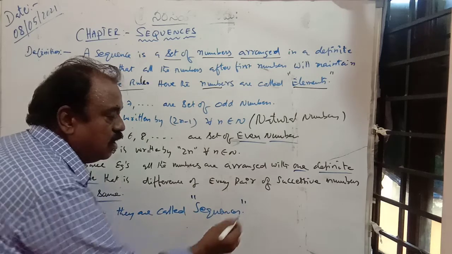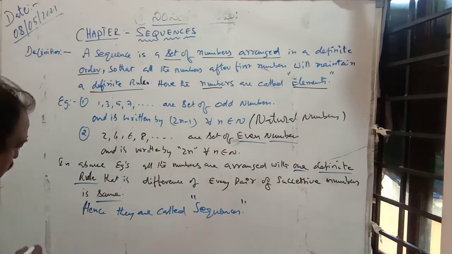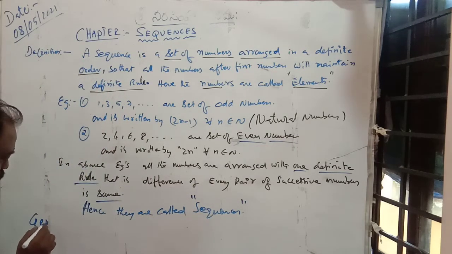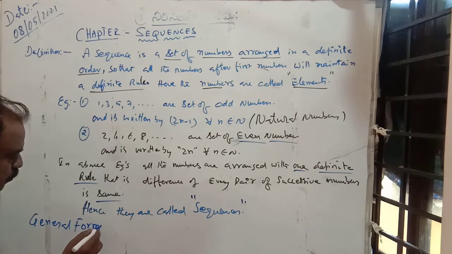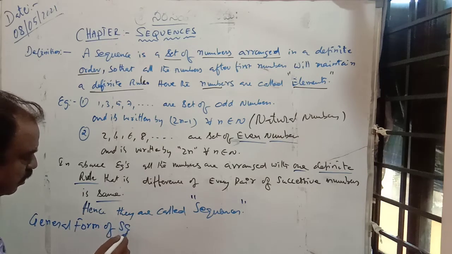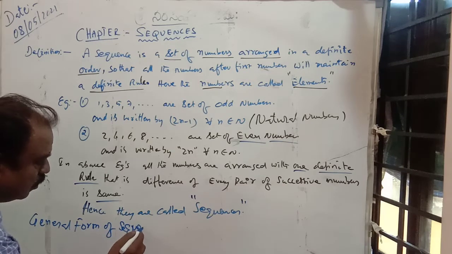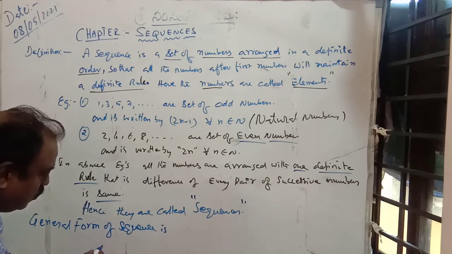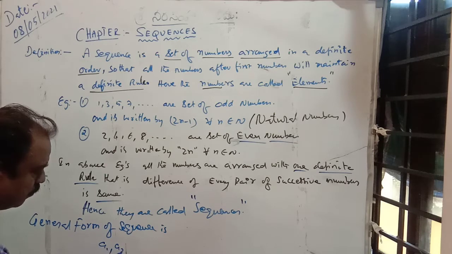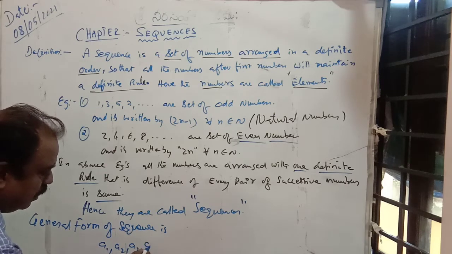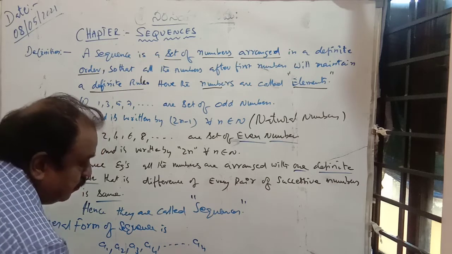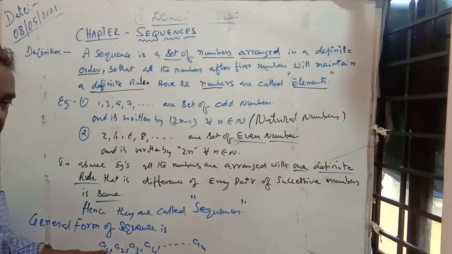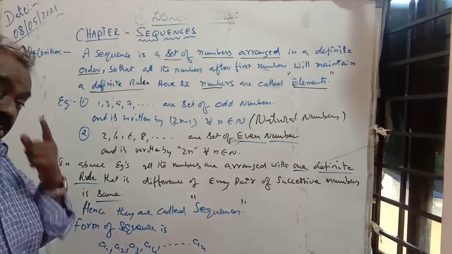And one more thing, the general form of a sequence is A1, A2, A3, A4, dash, AN. They are called a sequence.